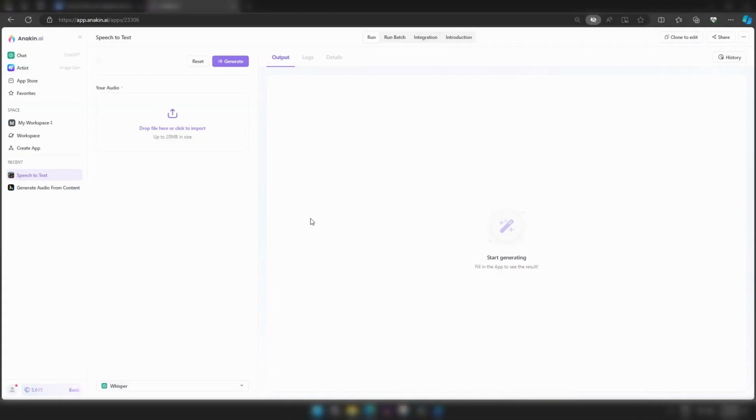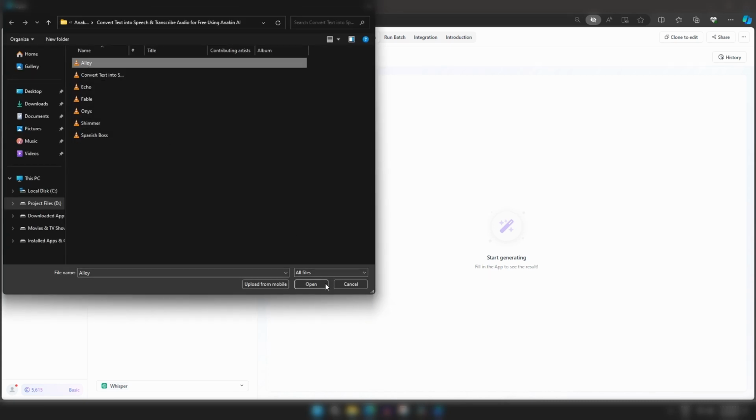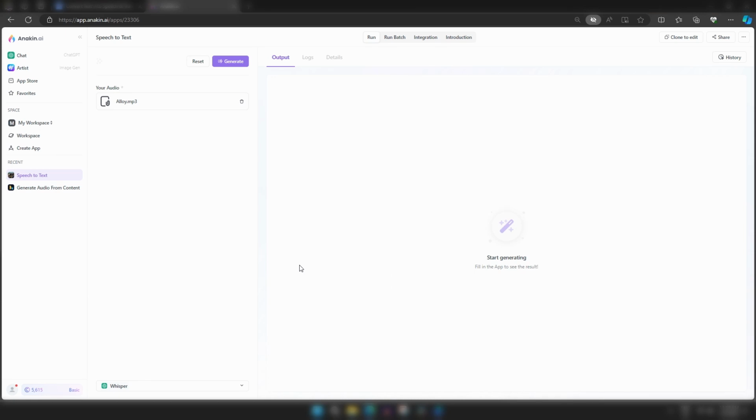To transcribe an audio file, open up the second link posted in this video's comments section. Now upload the audio file, which should be no more than 20 megabytes. Then hit the Generate button. It will automatically detect the language and transcribe the audio instantly. What's even more amazing is that you can also transcribe the audio of different languages.